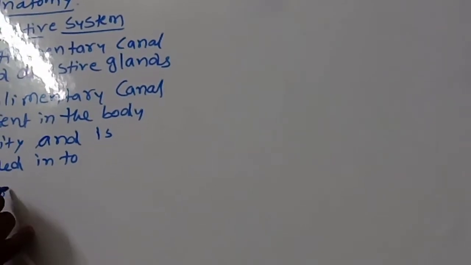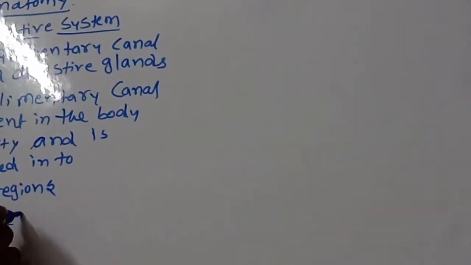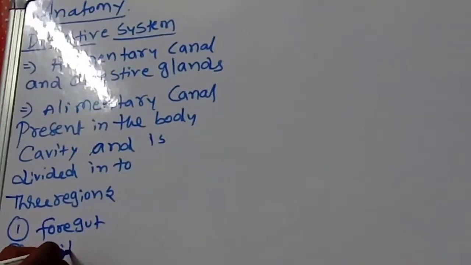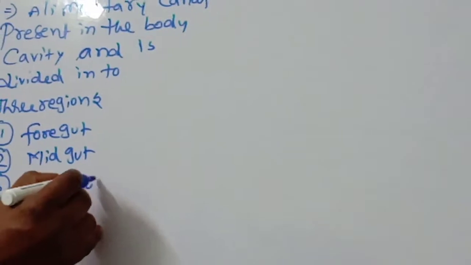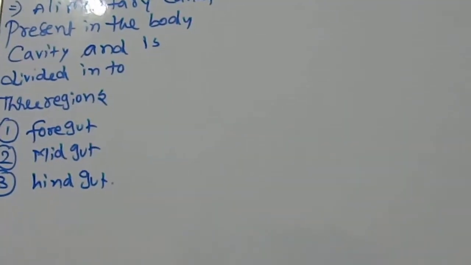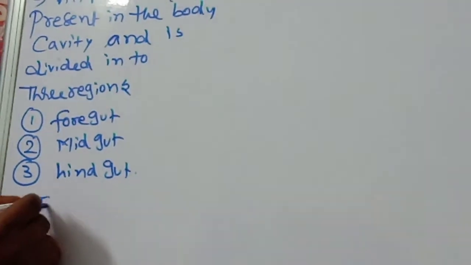What are the 3 regions? Number 1, foregut. Number 2, midgut. Number 3, hindgut.